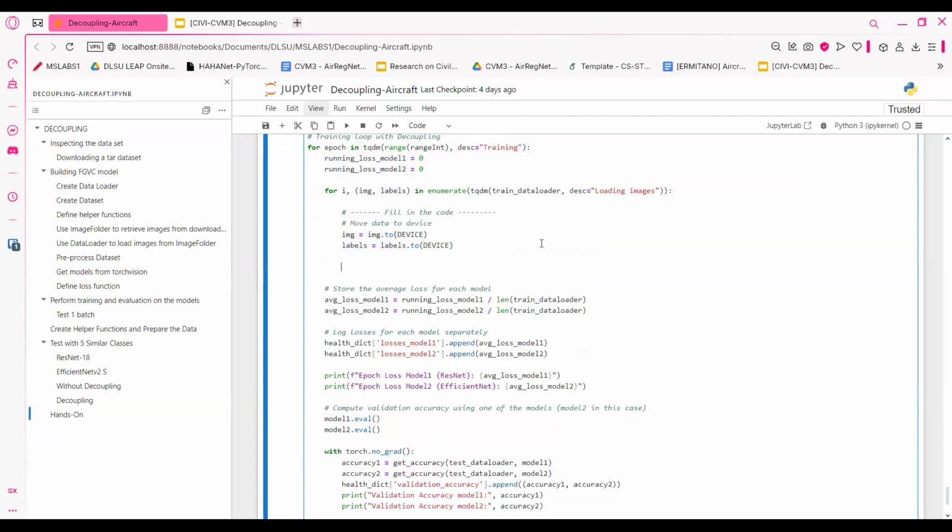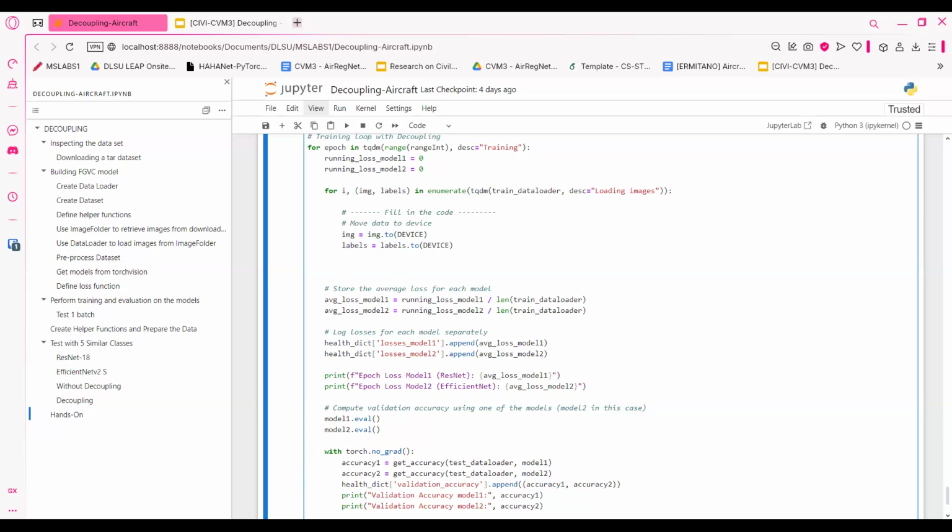The first is we move the data to the device, which is my GPU. That includes the images and the labels.